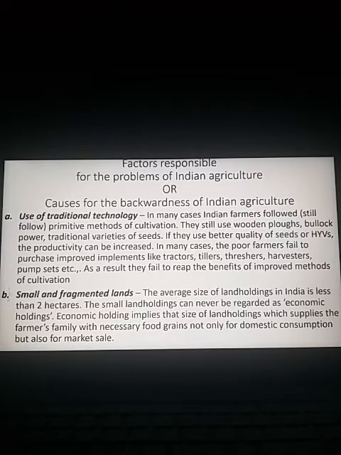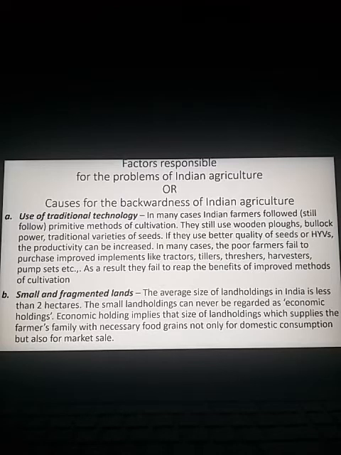Come back to point B, that is small and fragmented lands. The average size of landholdings in India is less than 2 hectares. Here, one term: hectare. A hectare is a larger unit than an acre. We say 1 hectare is equal to 2.47 acres, roughly 2.5 acres. That means 2 hectares is roughly 5 acres.